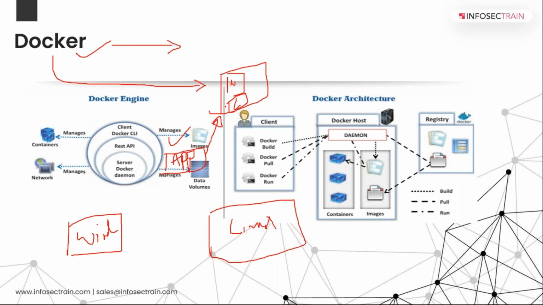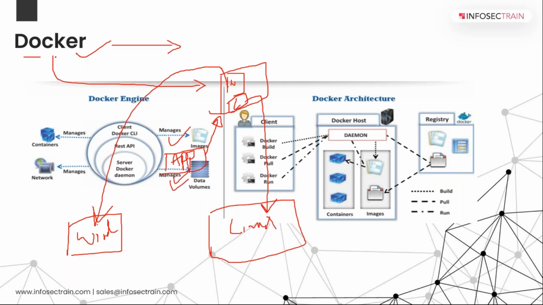So if that particular person is using Windows, he will download this particular thing. If he is using Linux, he will download this particular thing. Like this, I will create multiple images for different operating systems so that no person faces any problem while using this particular application or software, right?